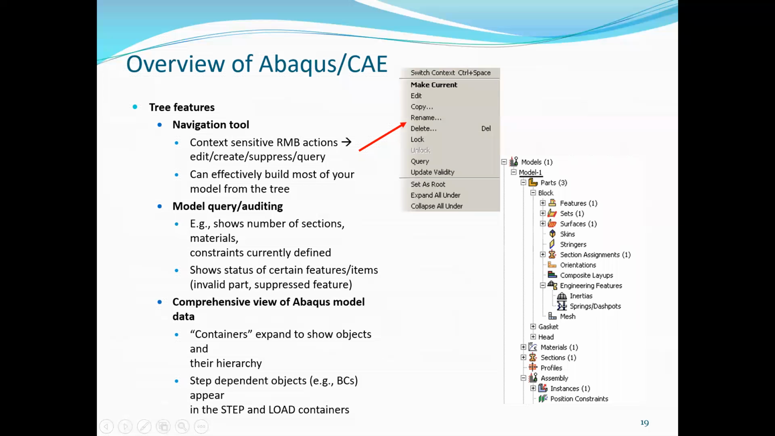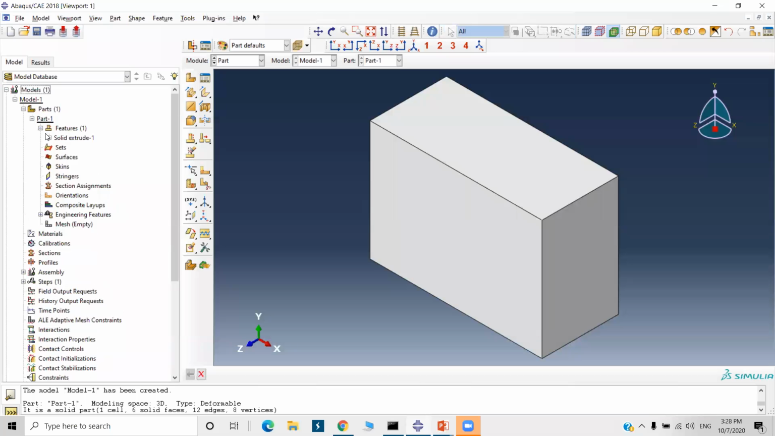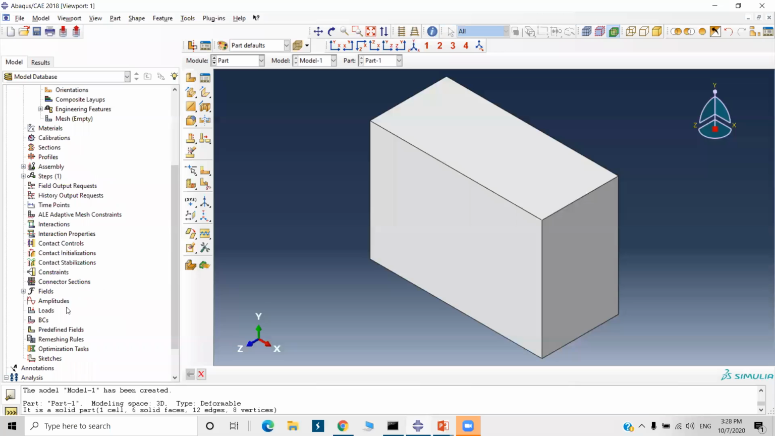A comprehensive view of the Abaqus model data contains expandable objects and the hierarchy. Step dependent objects, for example boundary conditions, appear in the step and load containers. So this way we can expand it like this. And the next thing, when we solve the problem, we'll understand those things. That is step dependent objects. Okay.